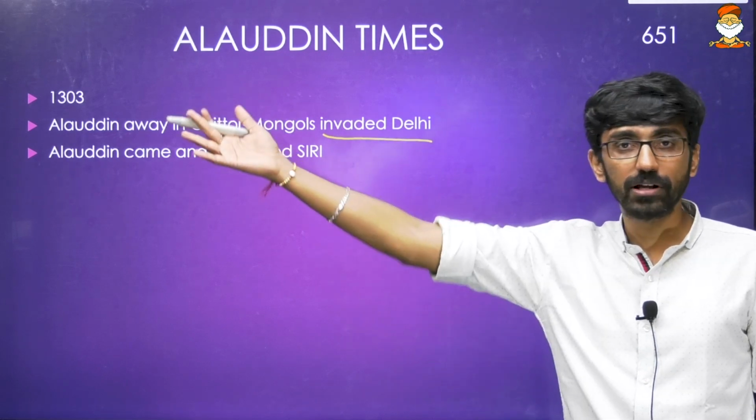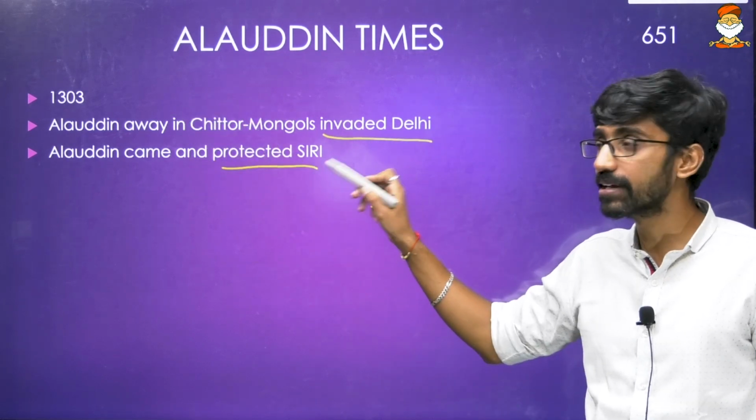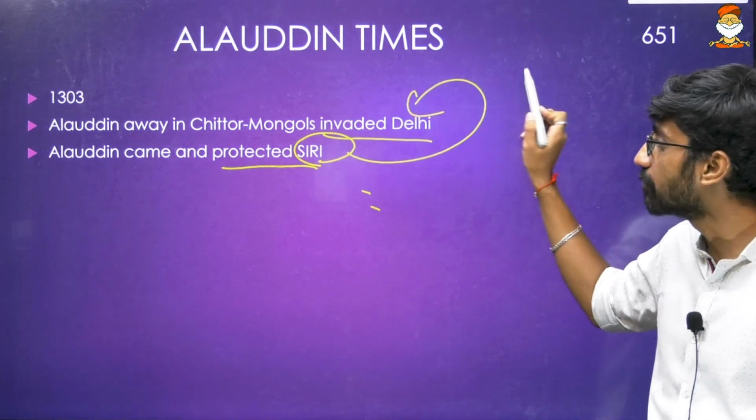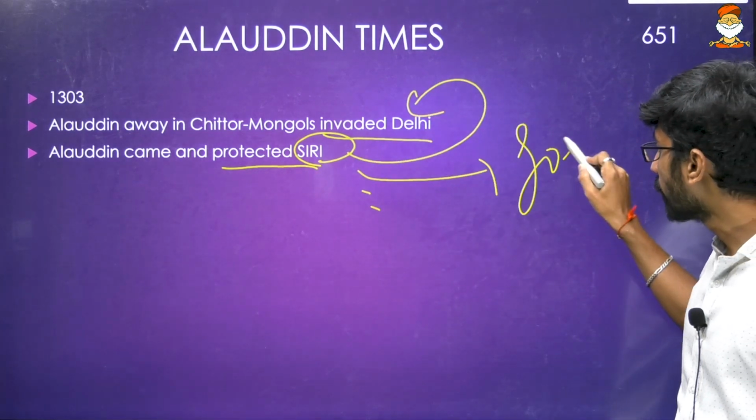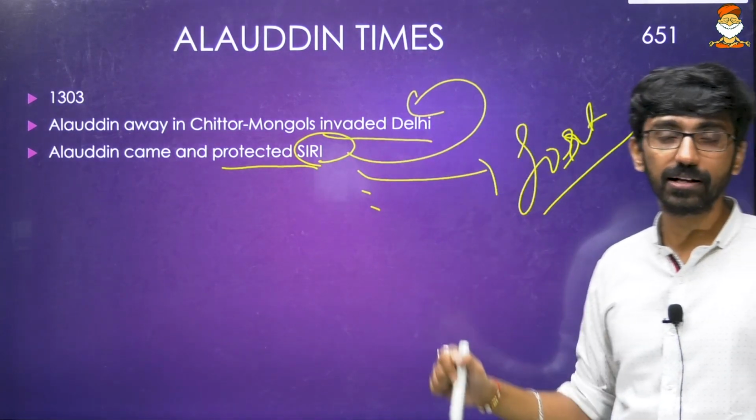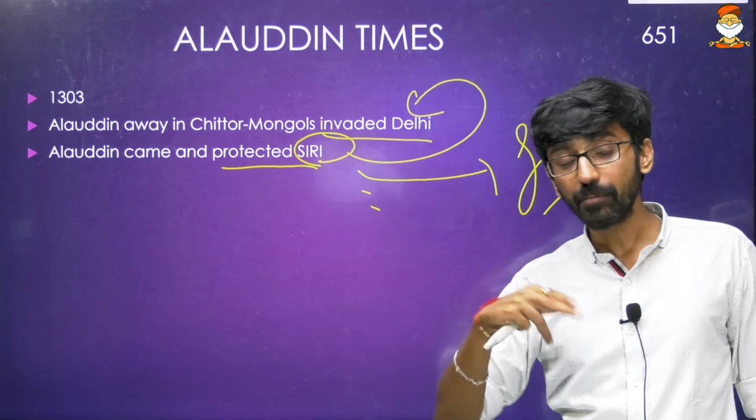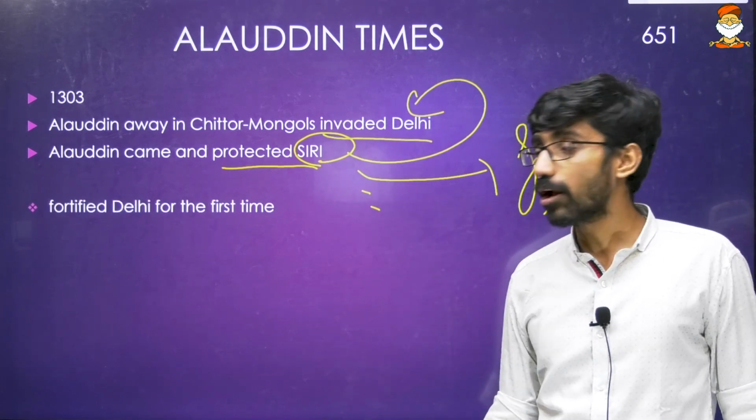Okay, that is Chittorgarh fort, that is Rajputs. Then Alauddin came and protected Siri. Siri is just a city outside Delhi again. Siri fort is there. It's also a fort. It's also a city that is built by Alauddin Khalji just outside Delhi again. So now we came back and protected that particular place. And now we fortified Delhi.